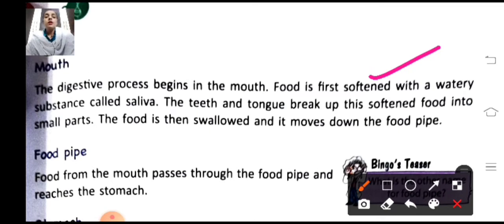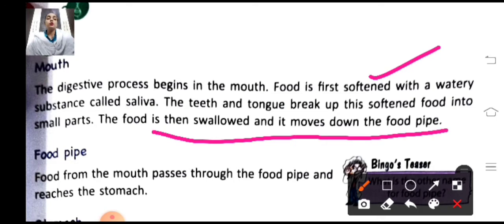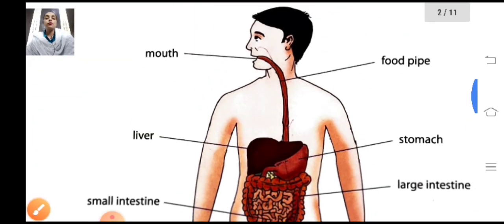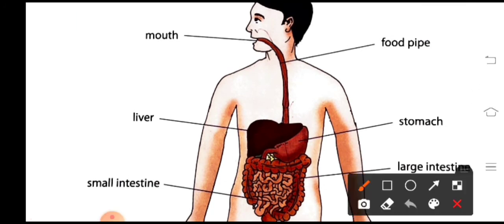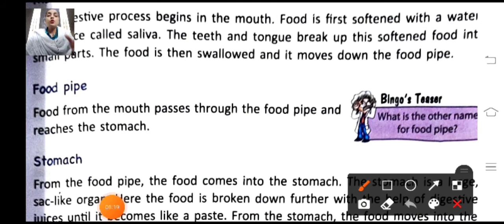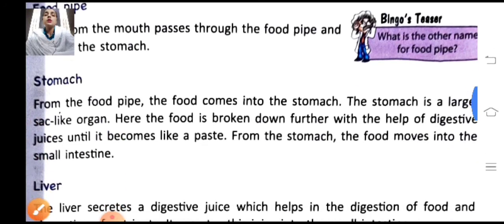Then the food is swallowed and it moves down the food pipe. As I told you, when we take food from the mouth, it goes to the food pipe. The food pipe is just a passage through which the food goes down to our stomach. Okay, so let's move to the stomach.